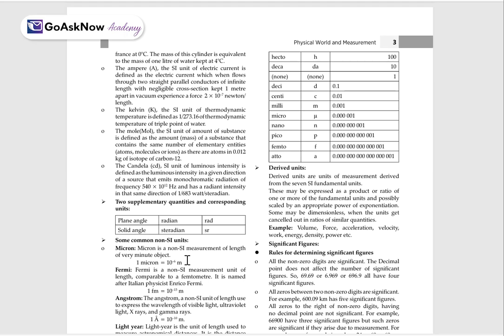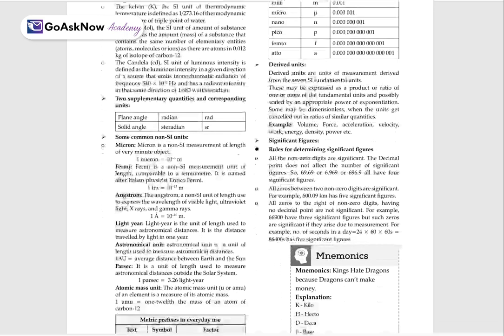Now, some common non-SI units are micron, Fermi, angstrom, light year, astronomical unit, parsec, and atomic mass unit. Micron is a non-SI unit of length used for very minute objects. Fermi is a non-SI unit of length comparable to a femtometer, and it is named after the Italian physicist Enrico Fermi. Angstrom is also a non-SI unit of length used to express the wavelength of visible light and ultraviolet rays.